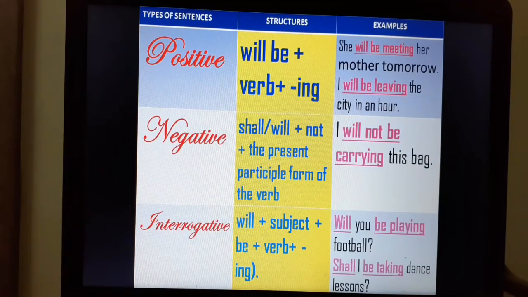Structures for future continuous tense: in positive, will be plus verb plus ing. She will be meeting her mother tomorrow. I'll be leaving the city in an hour. In negative, shall or will plus not plus the present participle form of the verb. I will not be carrying this bag. In interrogative, the structure is will plus subject plus be plus verb plus ing. Will you be playing football? Shall I be taking dance lessons?